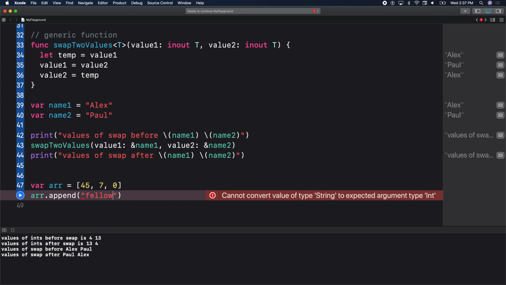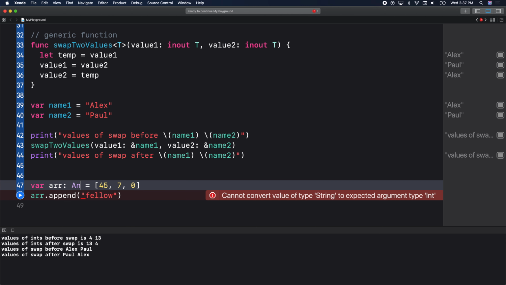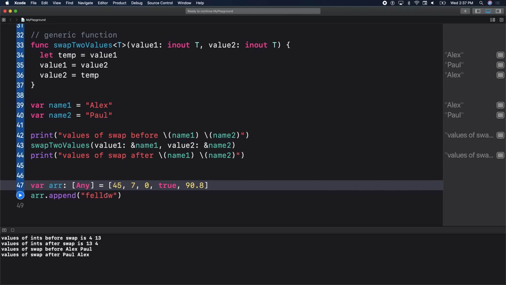Okay, so if I have an array of type Any, I could put in true, I could put in 90 point whatever, and this would be fine. Do we all catch that? That's a very important question. Any is any type. Doesn't matter, there's no type safety there. So with Any, there's no type safety. Everybody? Let's write that down, please.